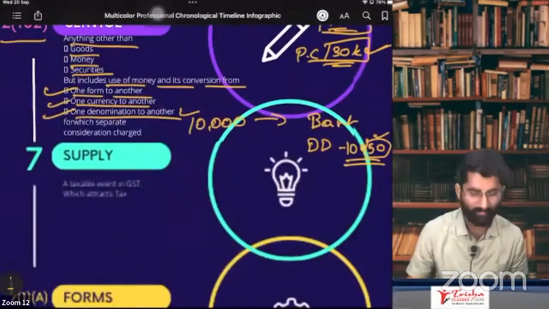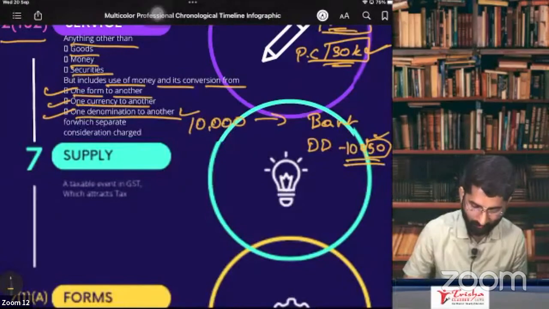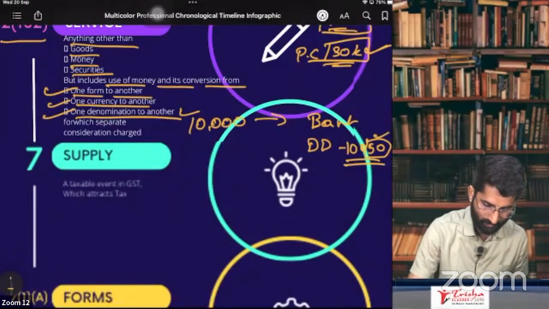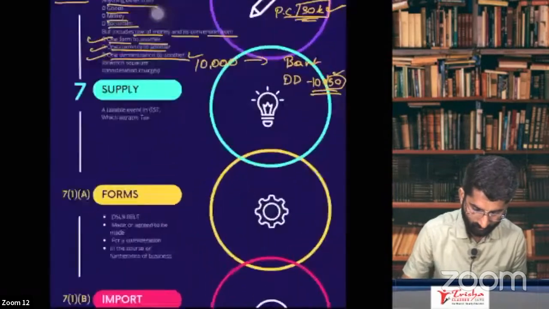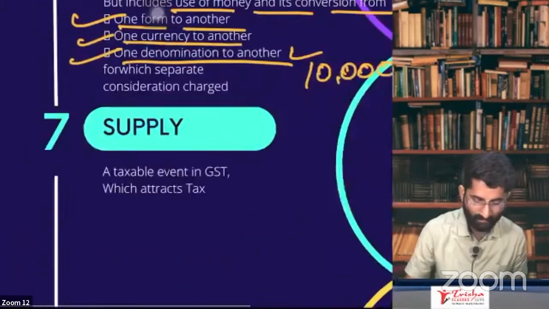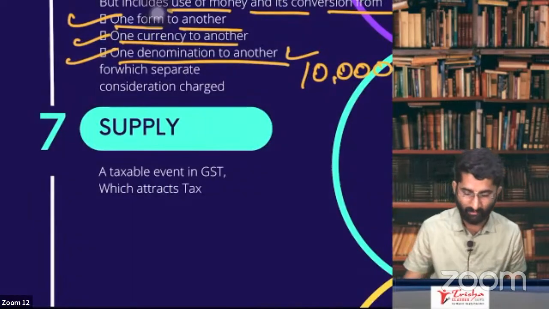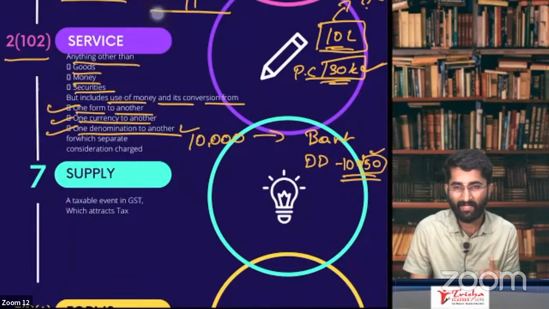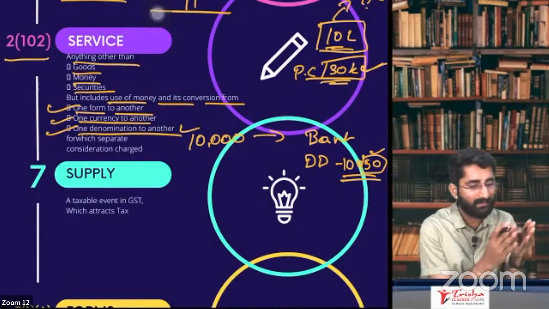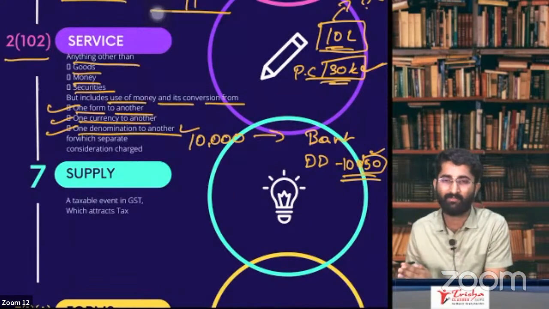Now we will discuss what the meaning of supply is. Supply is a taxable event. Supply means a taxable event. So if there is supply, then the provisions of GST are applicable.